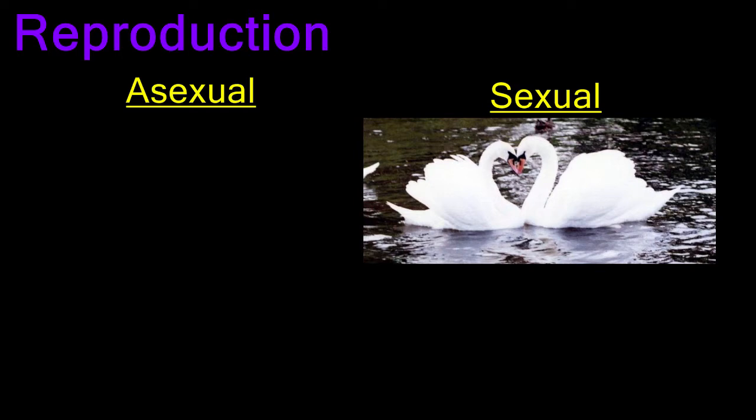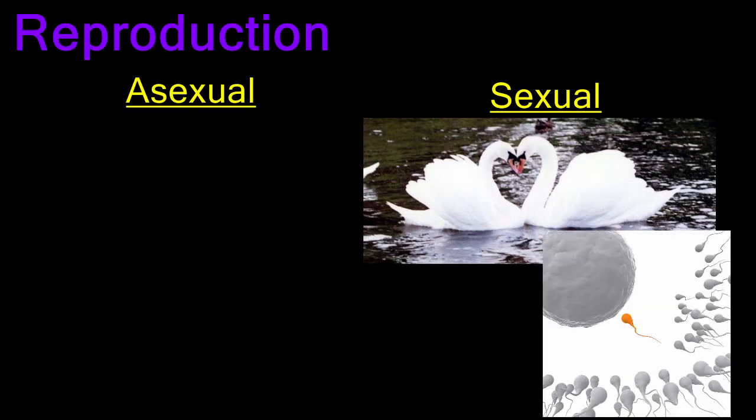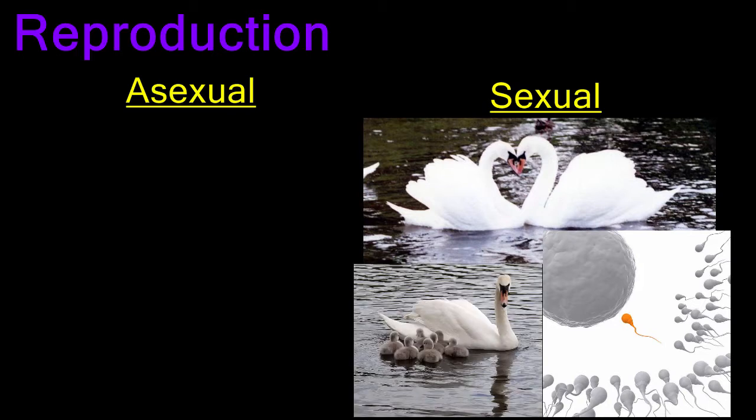As you learned in the last lesson, reproduction is necessary for the survival of a species. There are two major reproductive strategies used by living organisms: asexual reproduction and sexual reproduction. You can probably guess that sexual reproduction involves two parents. Each parent is responsible for contributing half of the genetic material to the offspring. Those offspring are genetically different from each parent and from each other.